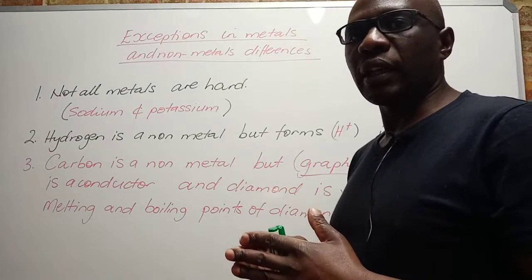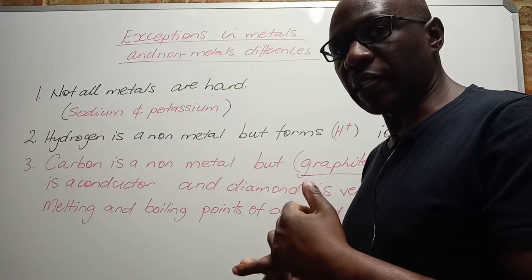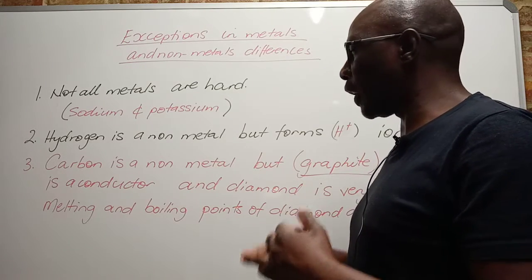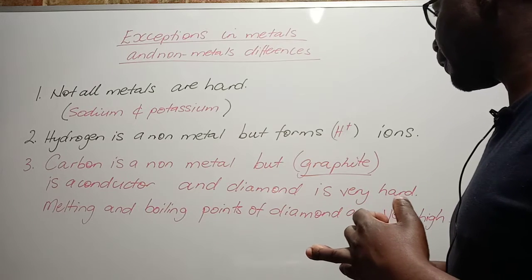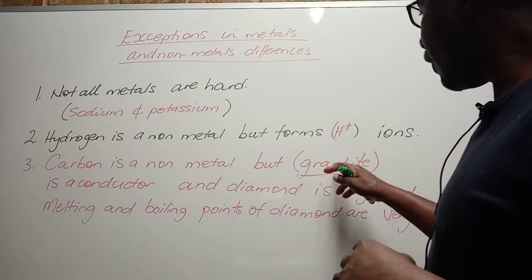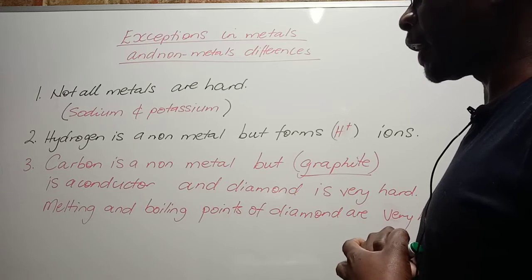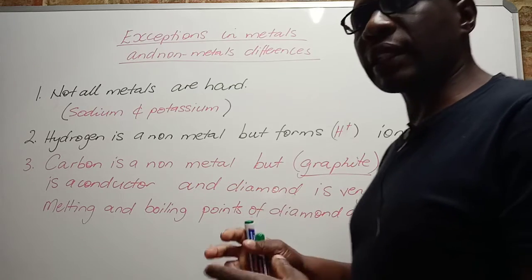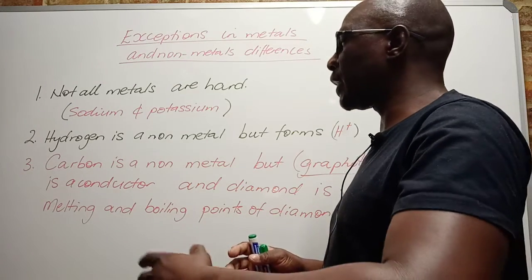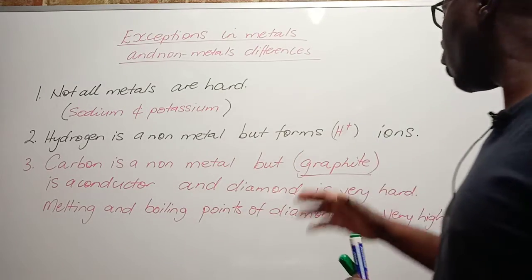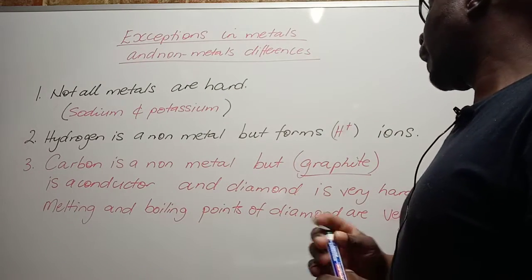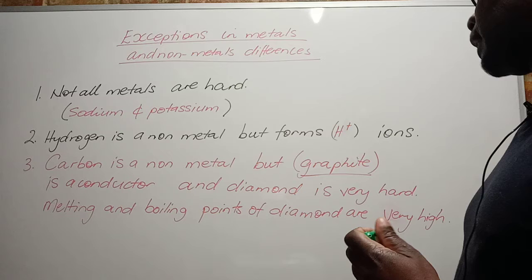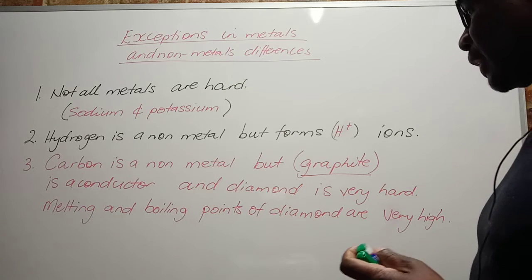Carbon is a non-metal. We say that non-metals are brittle. We also say that non-metals are not conductors of heat and electricity. Right. Graphite is carbon, but graphite is a kind of carbon which is a conductor of electricity, as if it's a metal. So graphite conducts electricity, and diamonds are also non-metals, but diamonds are very, very hard.